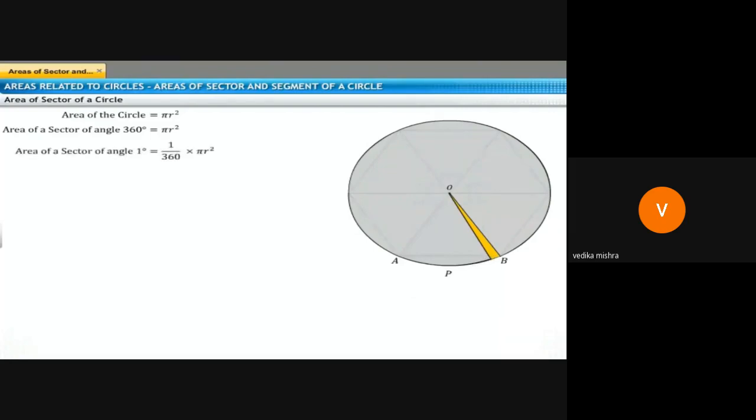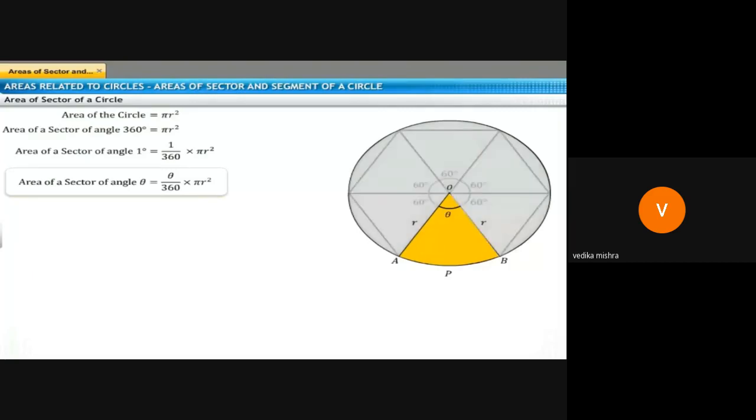If it is making x degrees, it is x by 360 into pi r square, because you are taking one part only. Suppose it is making an angle of theta degrees, then the area of the sector of angle theta is theta by 360 into pi r square. Okay, is it clear? So here 60 degrees is given.